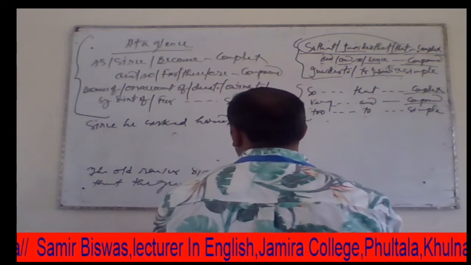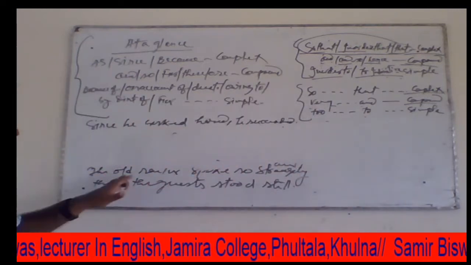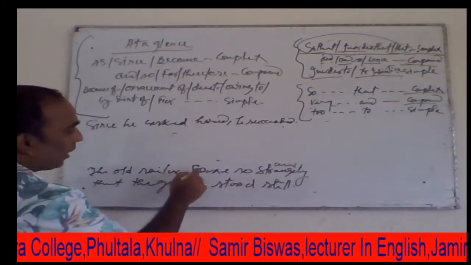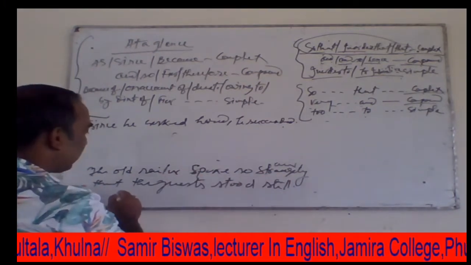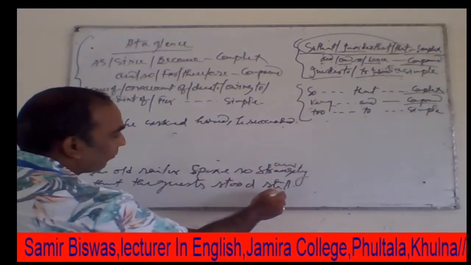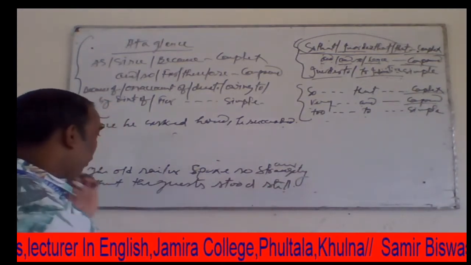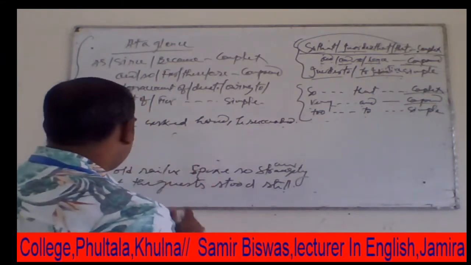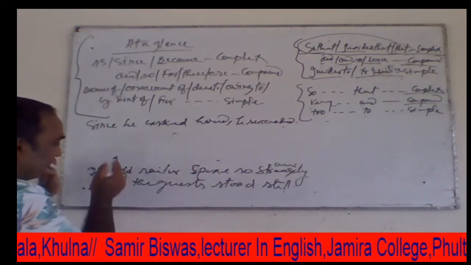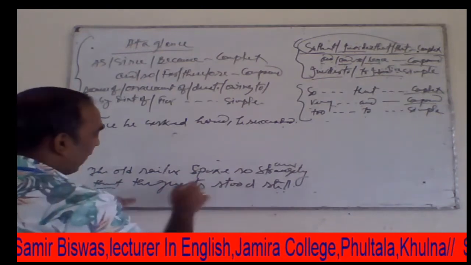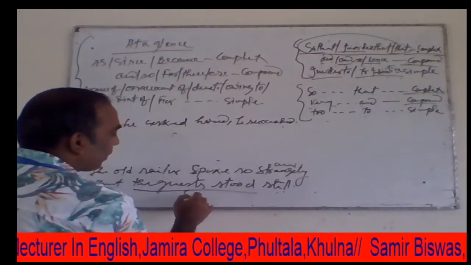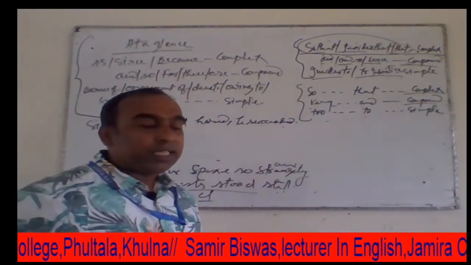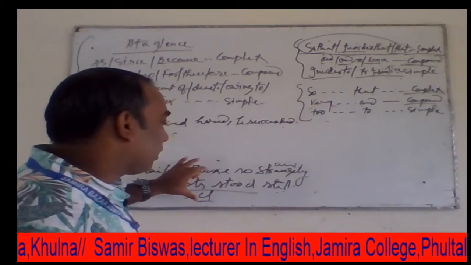So, dear students, we know that the old sailor spoke so strangely that the guest stood still. You know that here we find the result. That means after that we find a clause, and this clause is a subordinate clause.